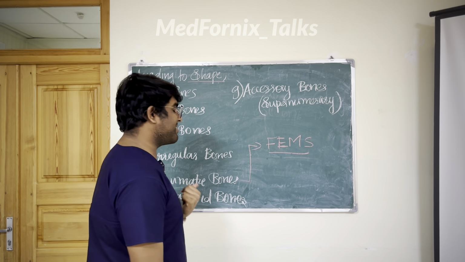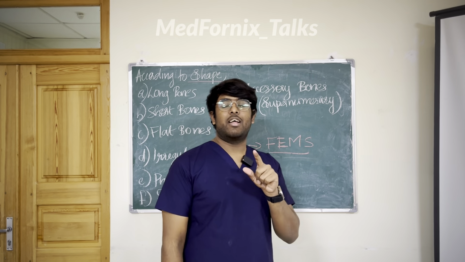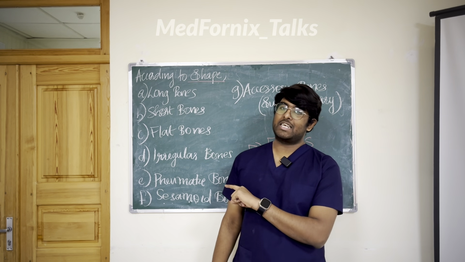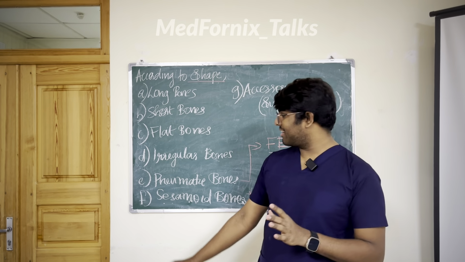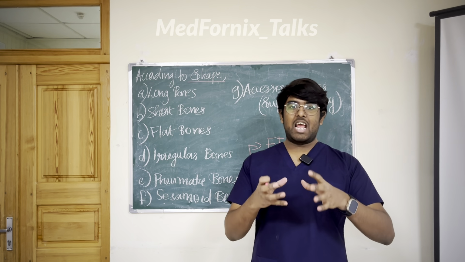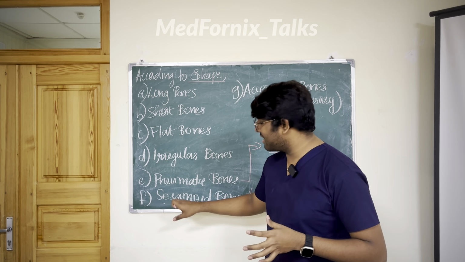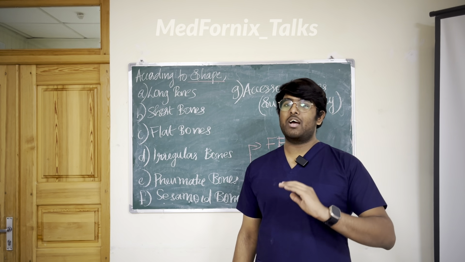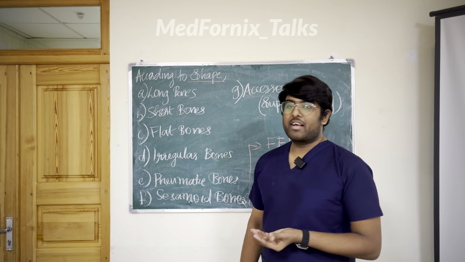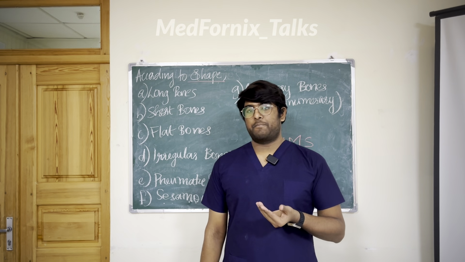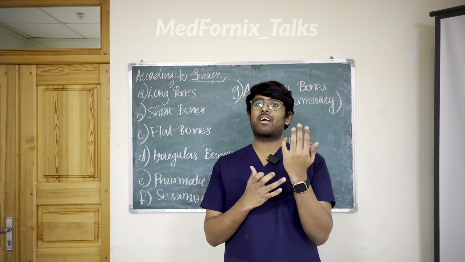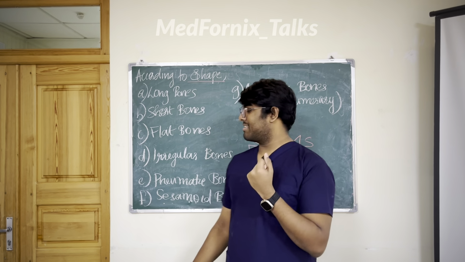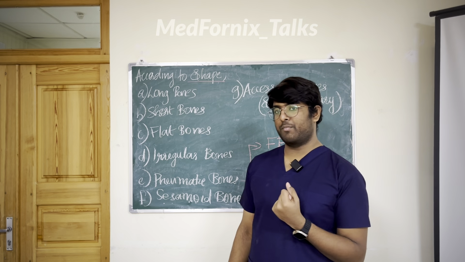Next type of bone is sesamoid bones. Sesamoid bones are very important for NEET PG. Very important, NEET PG. They are a type of bones which have a special character. These bones form only after birth. The main example for the sesamoid bone is patella. Patella, and pisiform, which is a carpal bone. You know that carpals are in our wrist. The pisiform carpal bone is one example of a sesamoid bone.